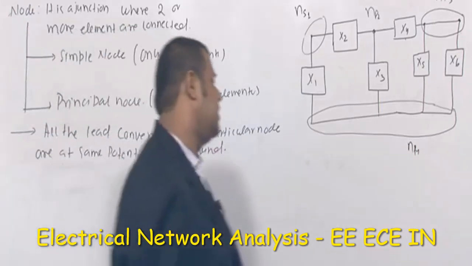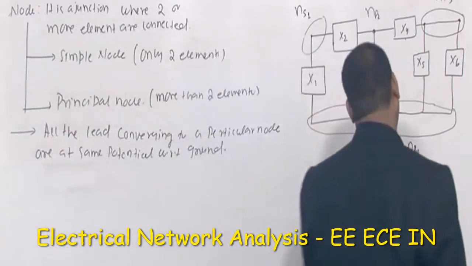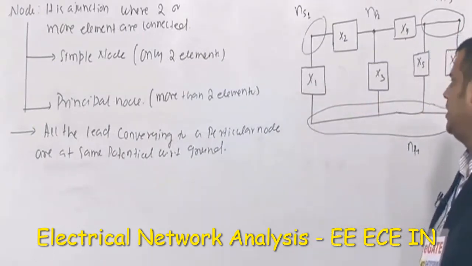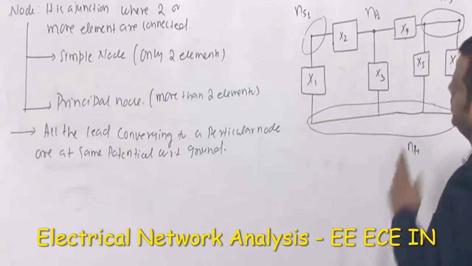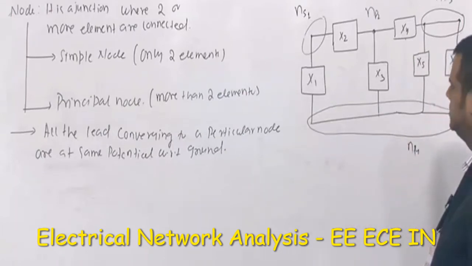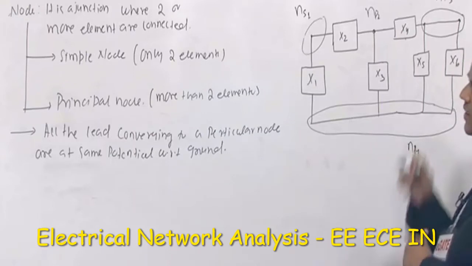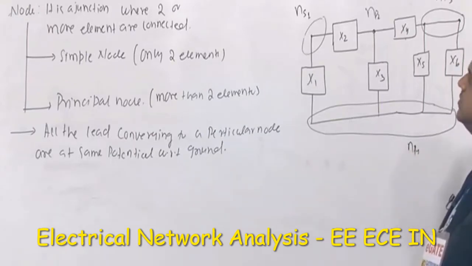So whenever we analyze any kind of circuit, we always refer to something that is known as a reference node. Here normally the bottom of the network is considered to be the reference node, because it is a logical choice to select a particular node where many elements are incident, or many elements are connected. Because if this is the case, if you are solving this network, if you are writing some equations, that leads to a minimum number of equations.